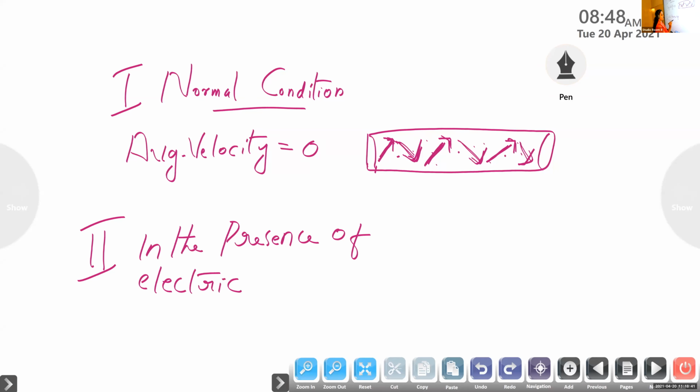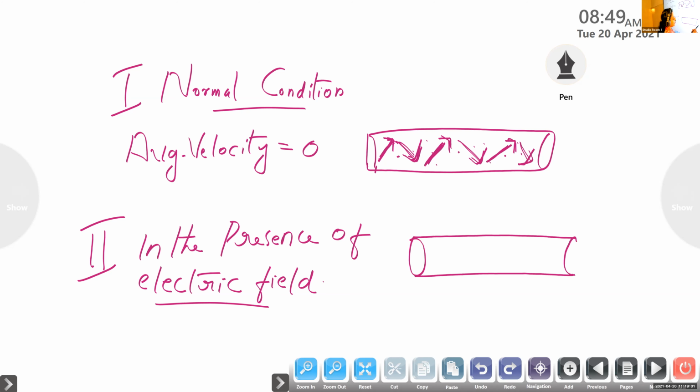To explain this second case, the electric current in conductors in the presence of an electric field, here also we consider a conductor, and inside the conductor some charge carriers are present. But here we are applying an electric field, that is, the positive and negative terminals of a battery.